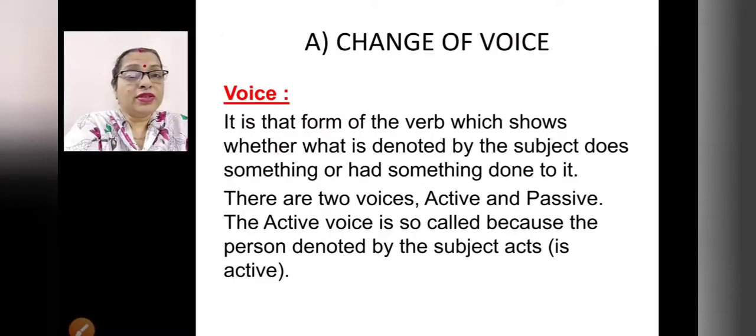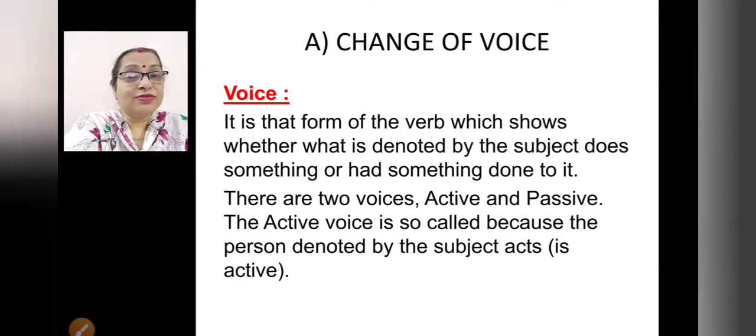So, voice is that form of the verb which shows whether what is denoted by the subject does something or had something done to it. So, there are two voices, active and passive. The active voice is so called because the person denoted by the subject acts. That is active.